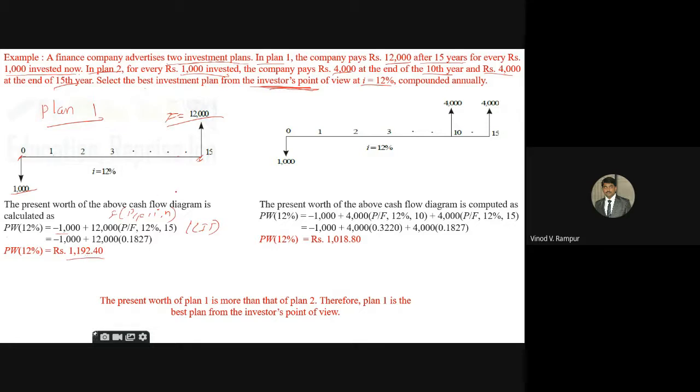After 15 years, whatever the investment of your 1,000 rupees, it becomes 1,192 rupees. Right now, present amount. Okay, after 15 years.